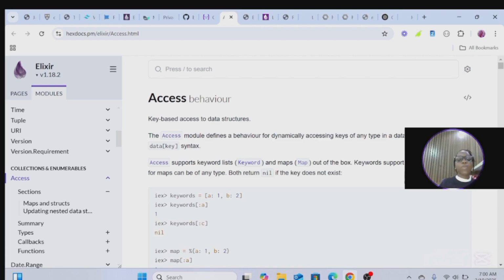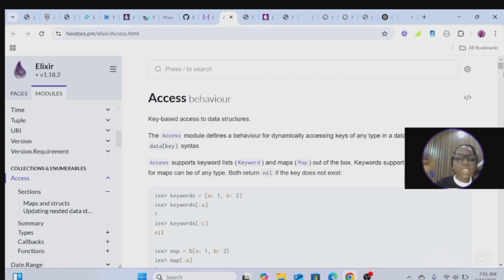So when we're talking about access in Elixir, we're talking about a module defining a behavior for dynamically accessing keys of any type in a data structure by the data key syntax. Access supports keyword lists and maps. Keyword supports only atom keys.